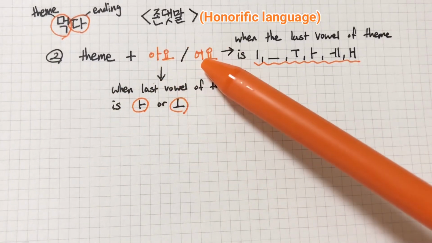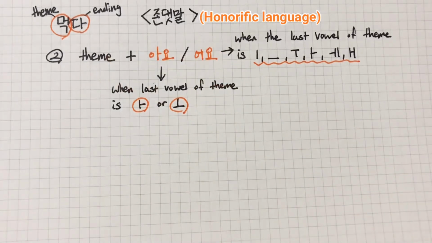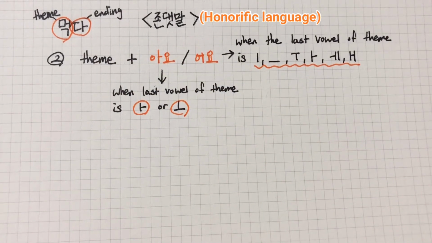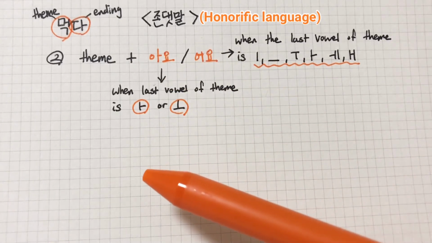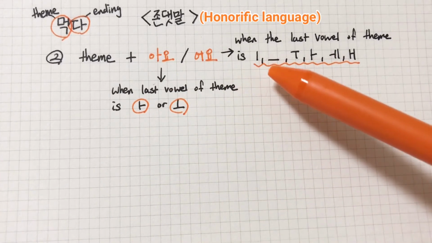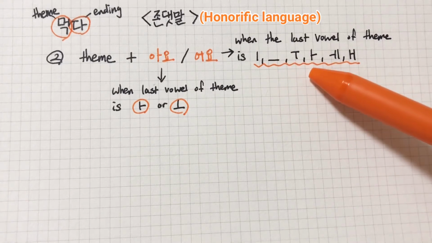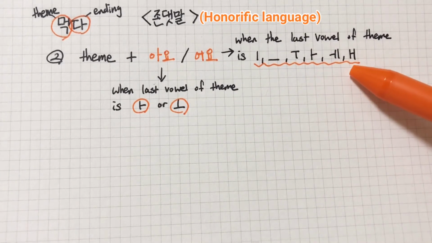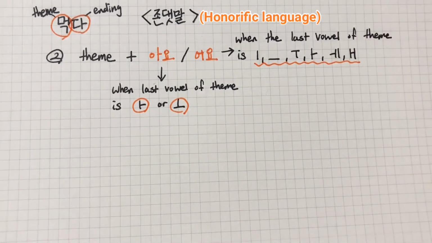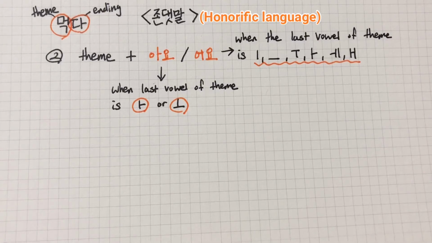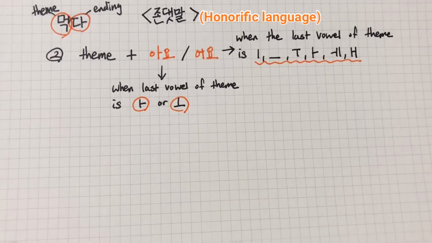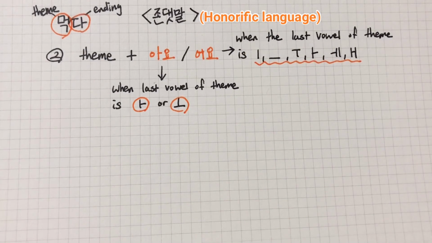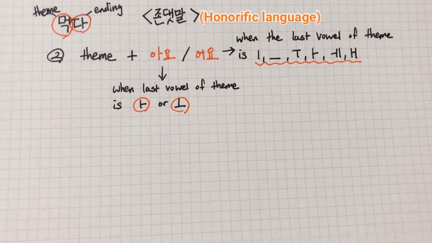아요, 어요. And also in plain language, we put 어 when the last vowel of theme is 이, 으, 우, 어, or 에. But in honorific language, we put one more letter, 요, 어요. In here, honorific language and plain language have the same rule. So let's see some example.